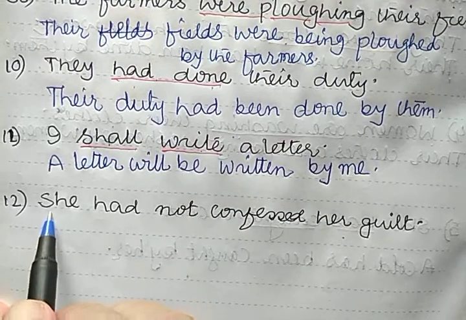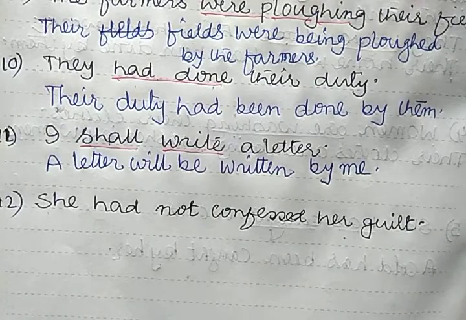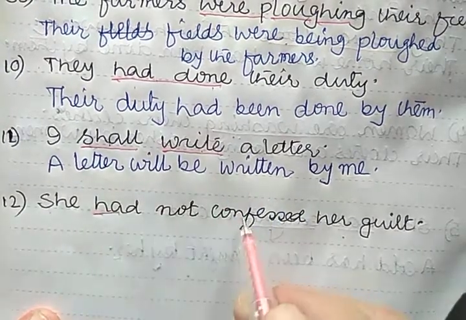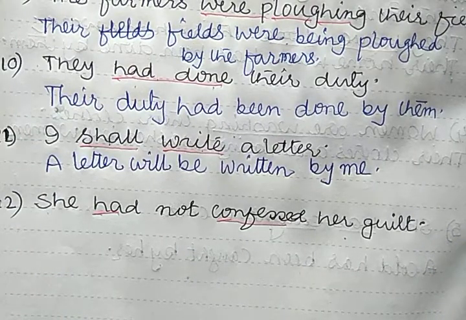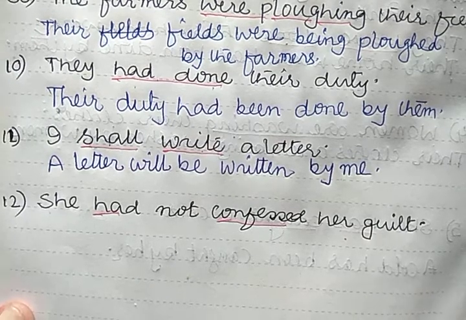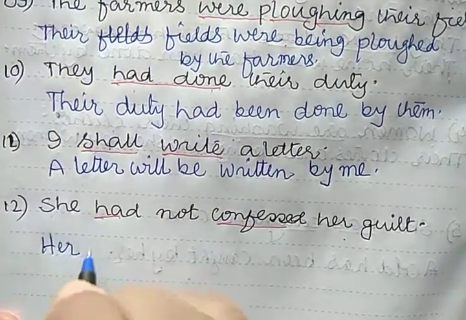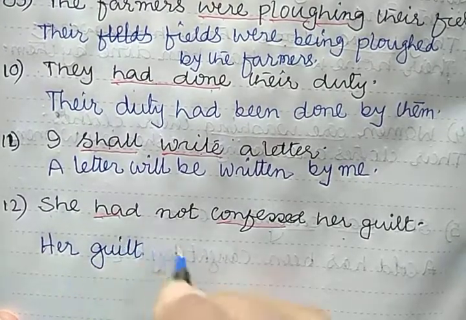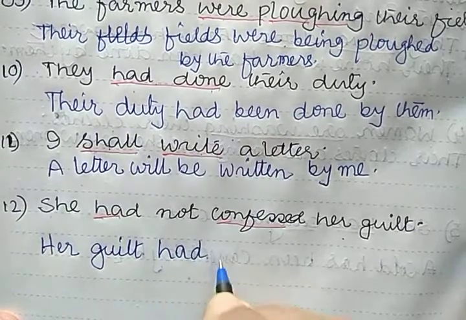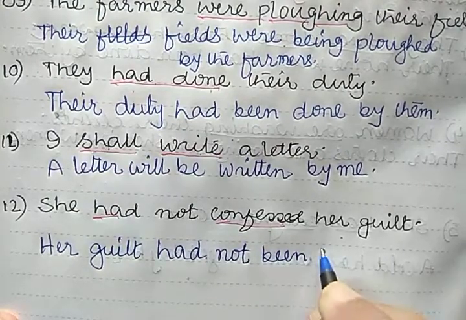Next. She had not confessed her guilt. The given sentence is in past perfect tense. So you get been. Her guilt had not been confessed by her.